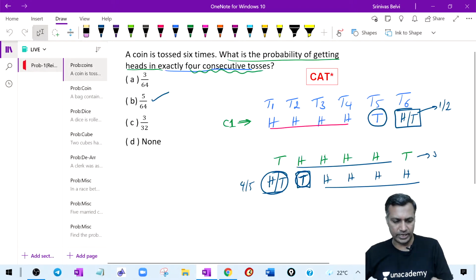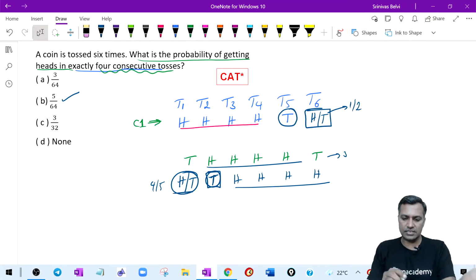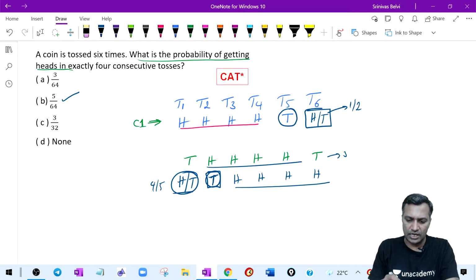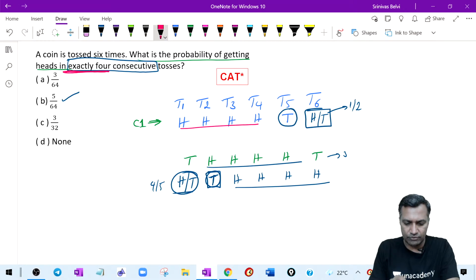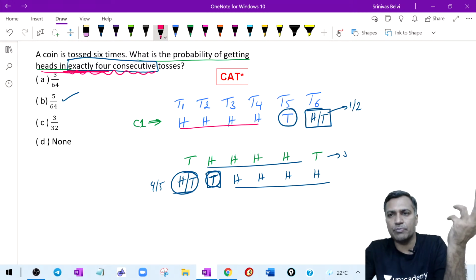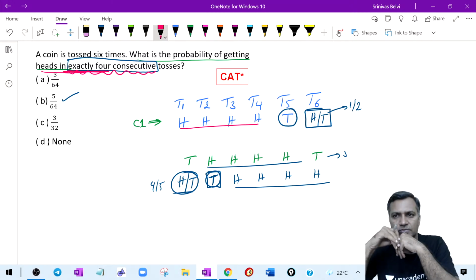Yes, Devanshu. Okay, coming back to that. There is the word exactly 4. Why are you not continuing it here? 4 consecutive. Read till here, no? Devanshu, why are you reading in parts? Exactly 4 heads, heads in exactly 4 what? Consecutive. Something can happen before that, something can happen after that. That's okay.